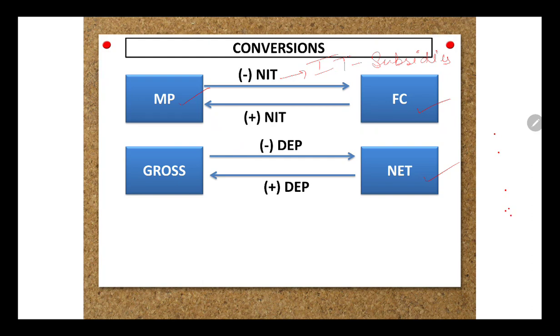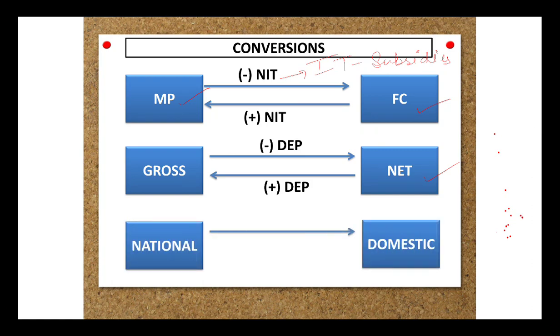Then the next one is the difference between national and domestic. Whenever you want to convert your national income into the domestic income, this concept talks about the NFIA, which we just covered.